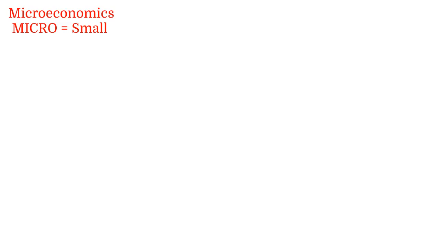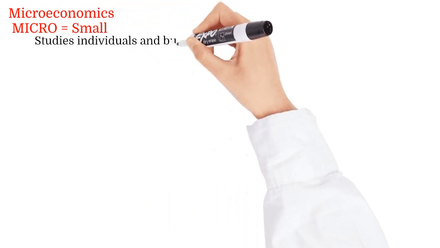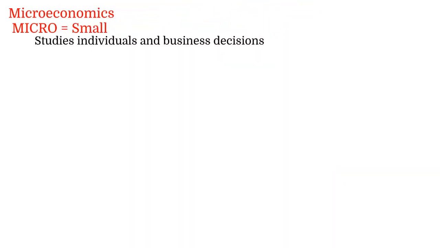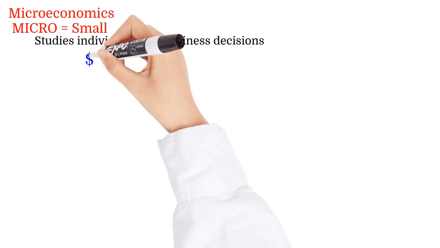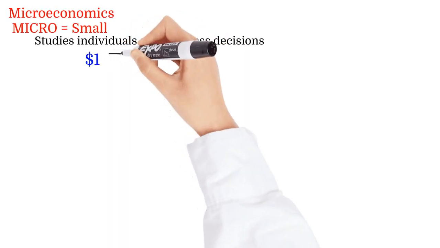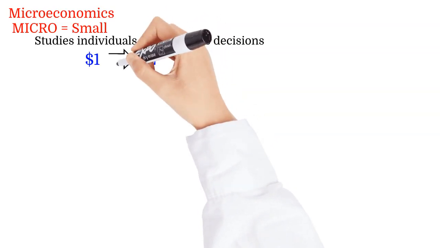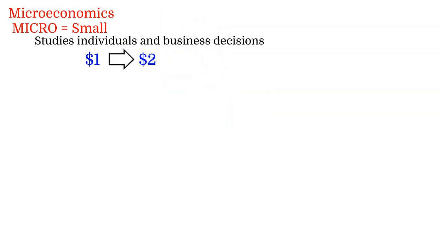Starting with microeconomics, the word micro means small. So when we say microeconomics means we study in a small scope. We just study individual and business decisions only and their choices. Let's have an example. If the product price changed from $1 to $2, how the increase in price affect the decision of customers? Will they buy more or less? Will they be satisfied or no?